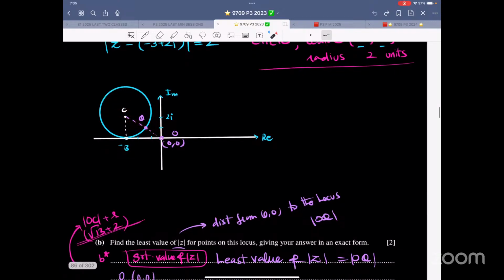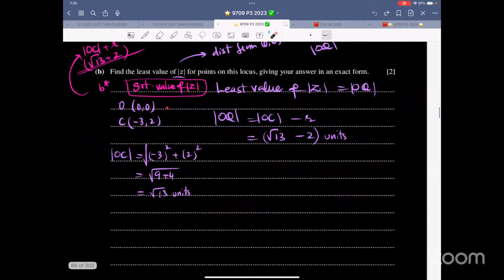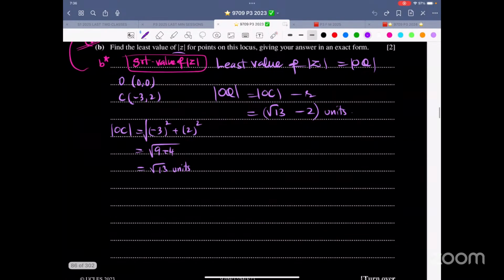And we have studied both of them in class. So OC, that is root 13. Subtract the radius, that is the least value. And let me just write over here in some case, maybe tomorrow, if they ask for the greatest value of modulus of Z, so that would be root 13 plus the radius, which is 2, and then just write units over here.